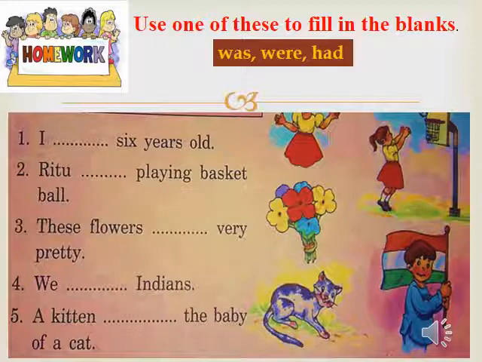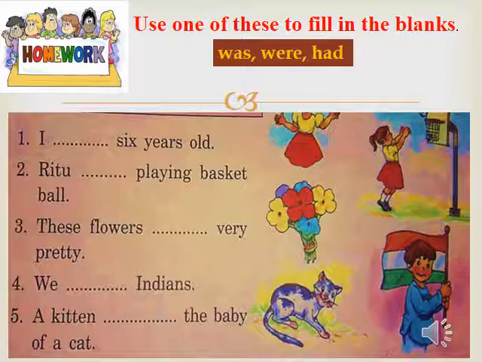I hope everybody understood the concept of use of was and were. One more time I am repeating, dear students, was and were are helping verbs of past tense and these are used to show the past action. Was is used with singular noun and pronoun and were is used with plural noun and pronoun. So on the basis of this topic, let's solve some questions.